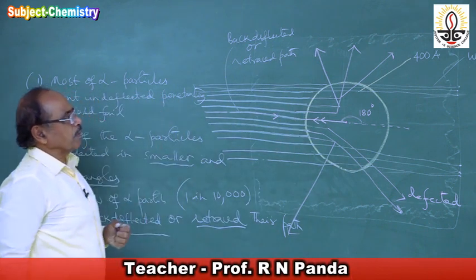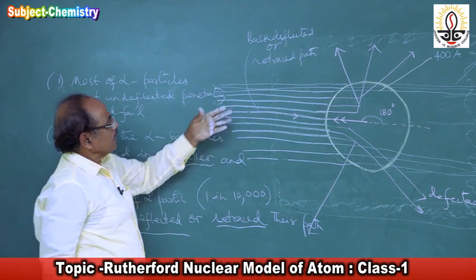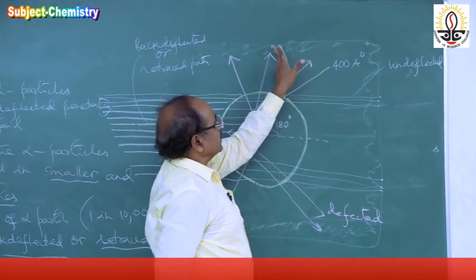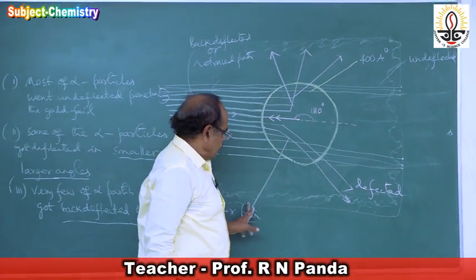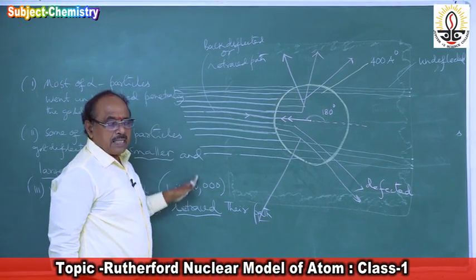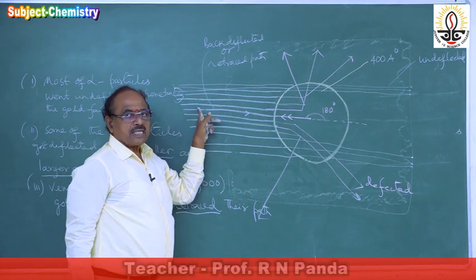So, very important. These are three observations he made from this. How did he get this? Here they are hitting the zinc sulfide. He was seeing the fluorescence, and some came and hit it down. He found that on this side he has a board with zinc sulfide, and the particles came and struck here, and he got this.